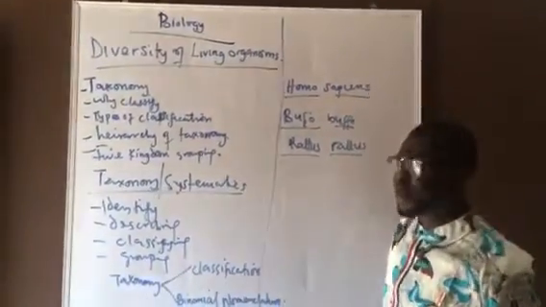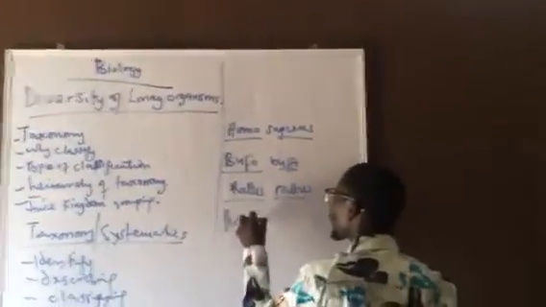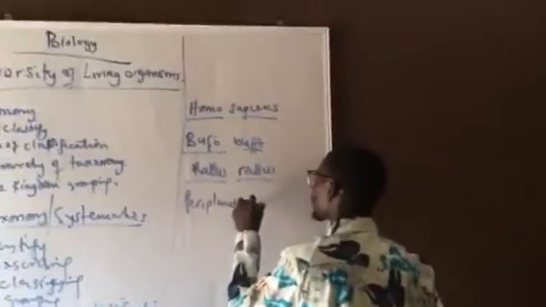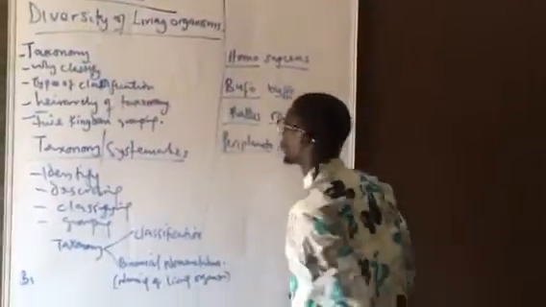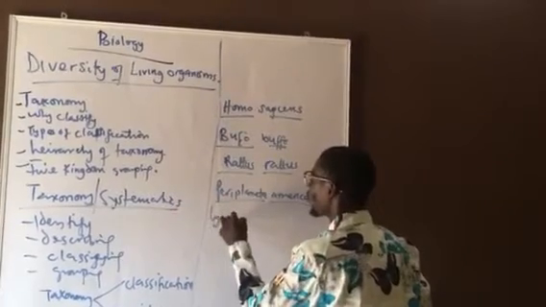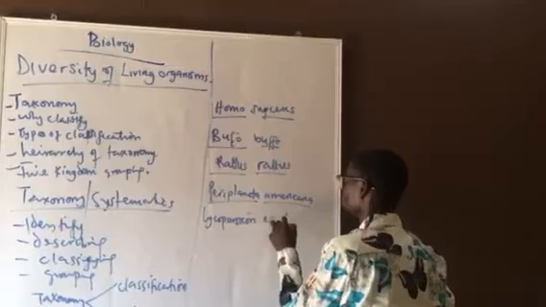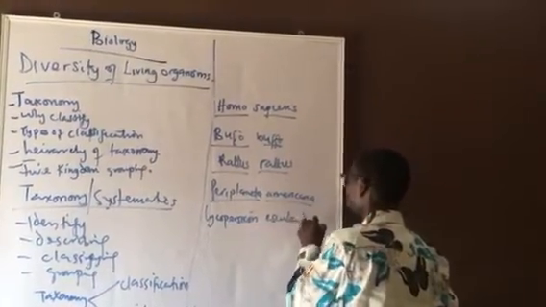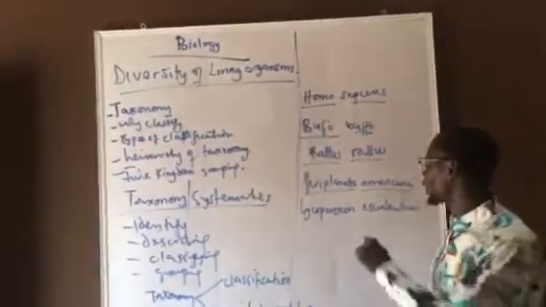We have Periplaneta americana. We have Lycopersicon esculentum. We have a lot of binomial nomenclature.